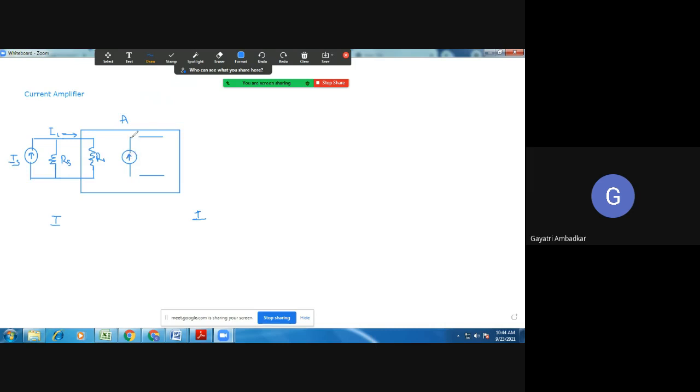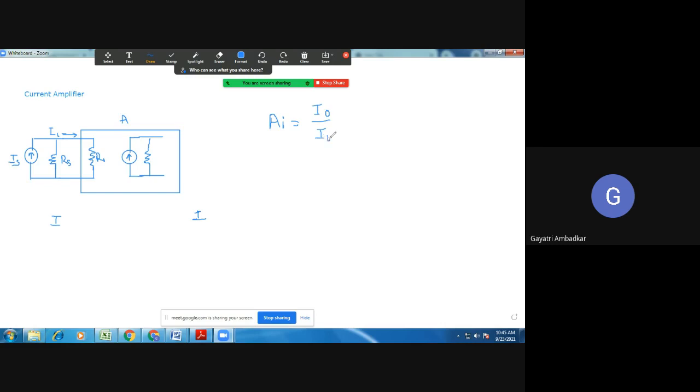When I show a current source, the resistance of this current source will again appear in parallel with it. Now what shall I write here as the name of this current source? We always write it in the form of gain. If this is a current amplifier, then gain AI is equal to output current, that is IO, upon input current, that is II.